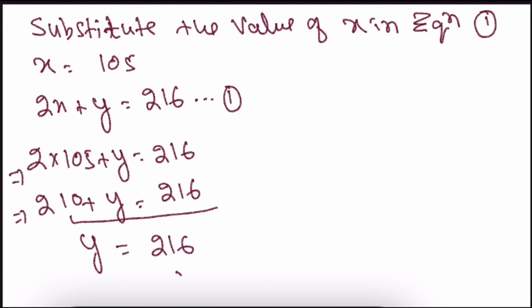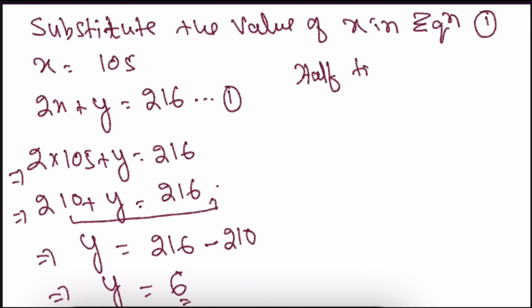This 210 comes from the left-hand side to the right-hand side, and plus becomes minus. So y equals 6 rupees. So what is our x? x is our half ticket charges, which equals 105.